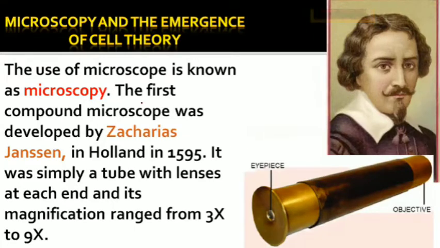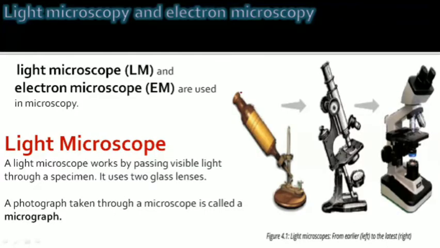The first compound microscope was developed by Zacharias Janssen, and this is its tube-like microscope. You can see the emergence of the light microscope, also said to be the compound microscope.